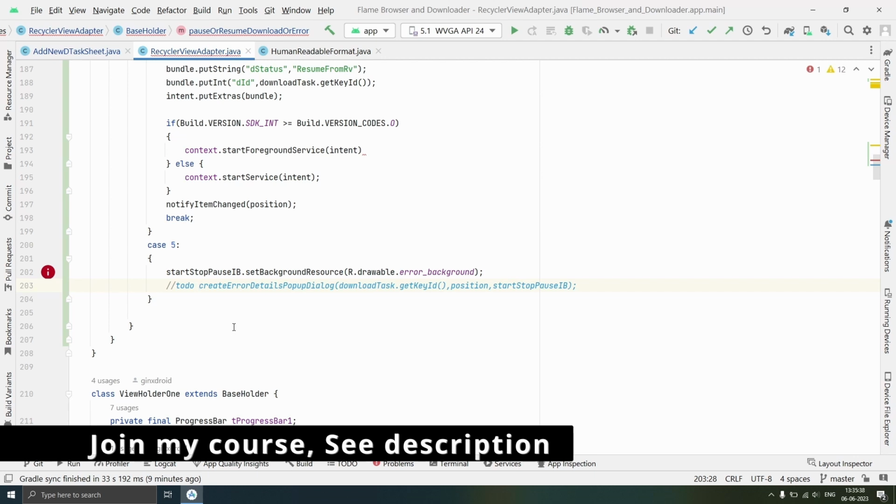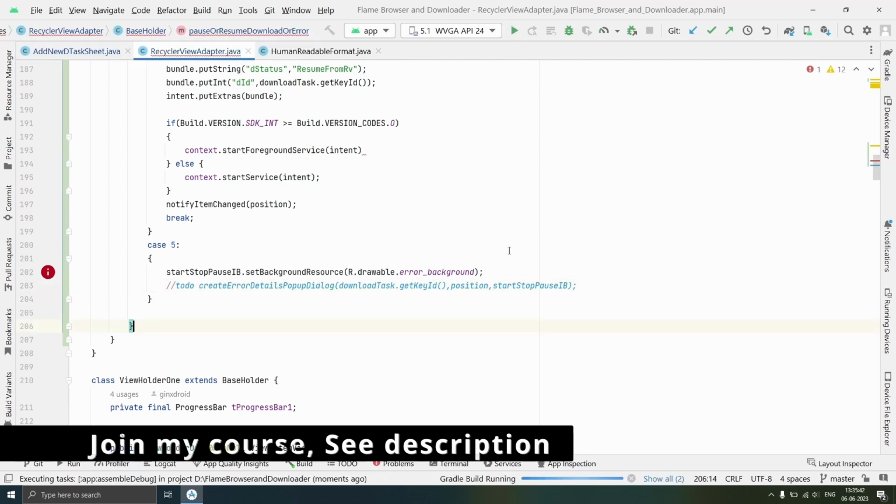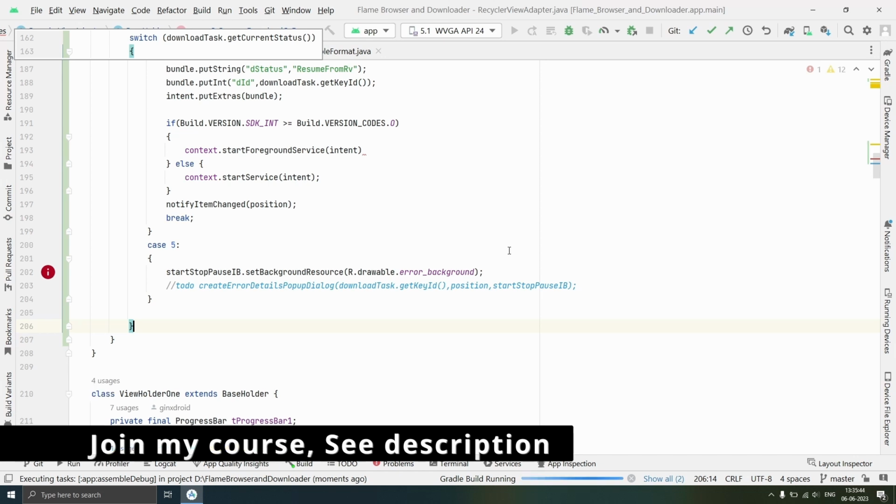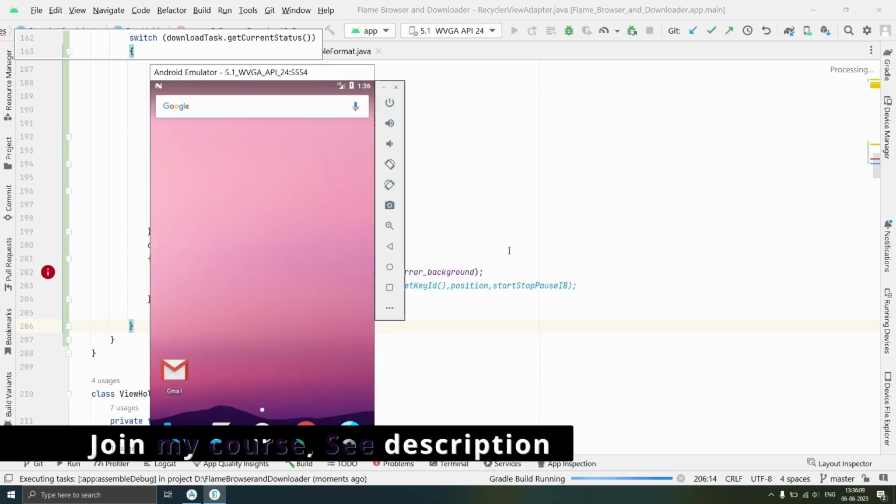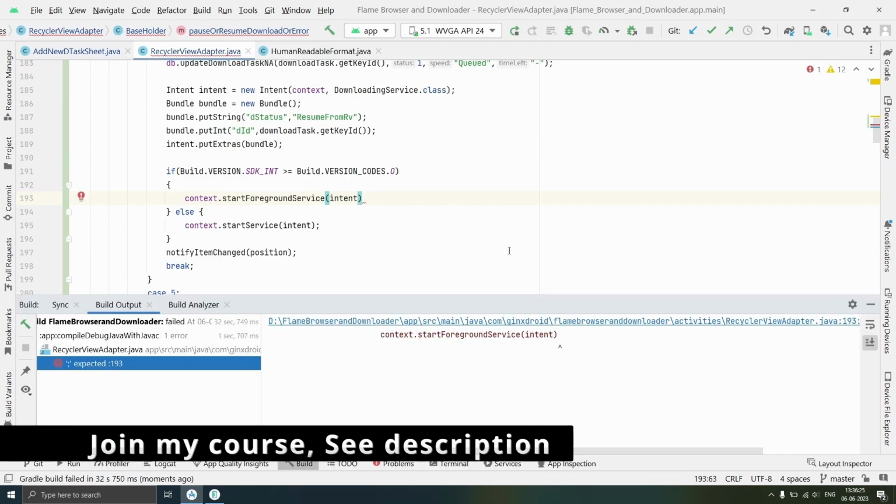We'll do that later. First of all, we will run our app on emulator for checking whether our functionality is working or not. So we missed a semicolon over here.